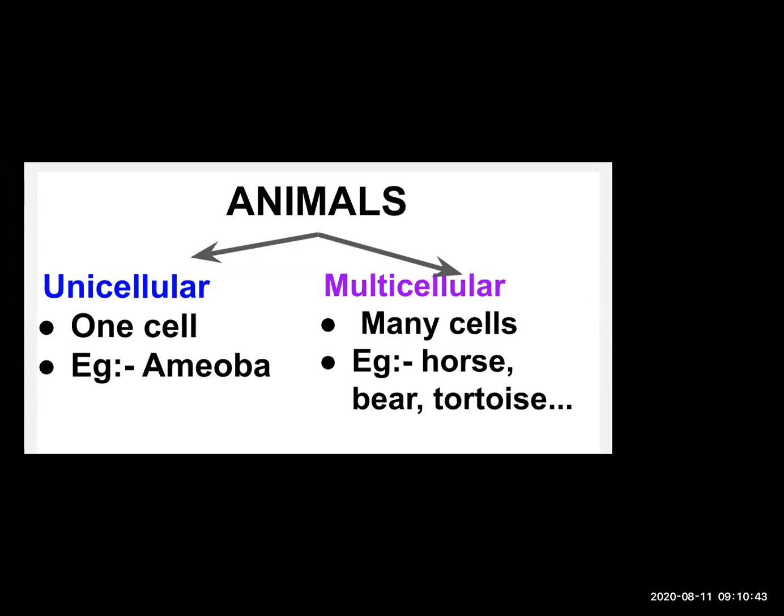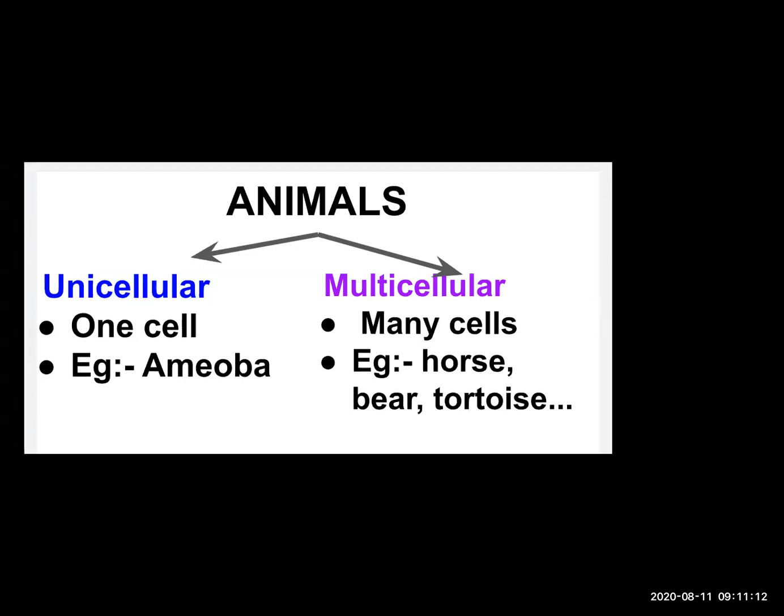It is found in fresh water also, and you can see it in stagnant water also. Especially on the stagnant water, you can see a green color layer. Okay, so what is that? That is algae. You can say in that, paramecium is found. So paramecium is also a single cell animal. It has only one cell.